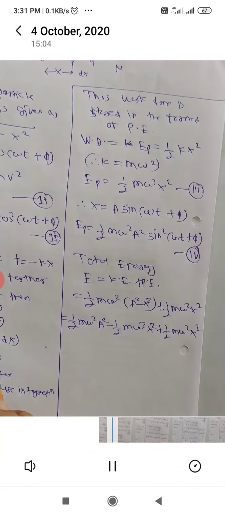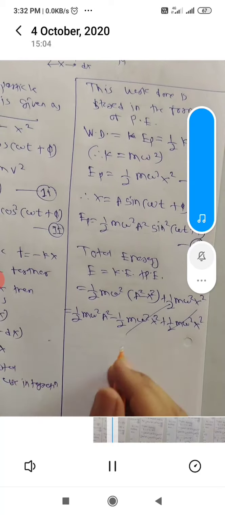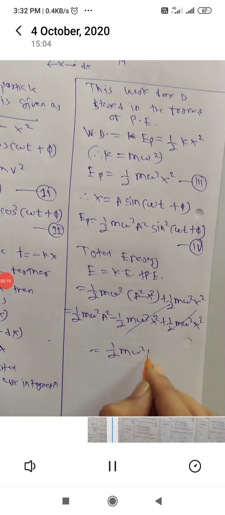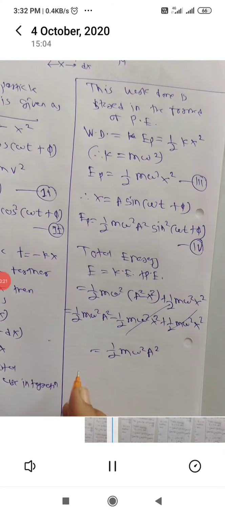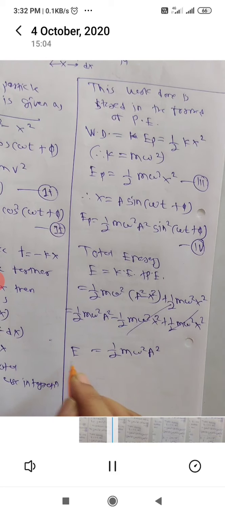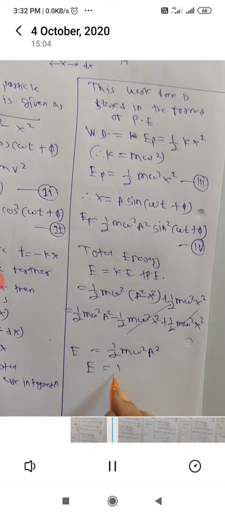x square. Is it? So this plus minus will be cancelled out. So it will be half m omega square a square. That is your total energy. So you can write this total energy is nothing but what?